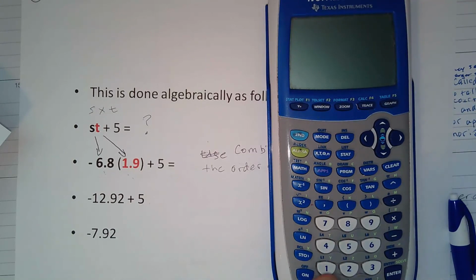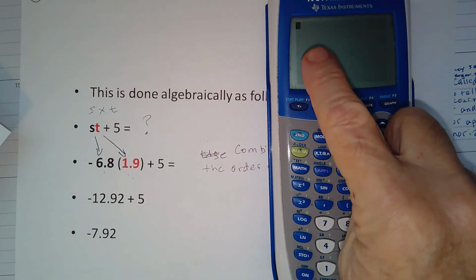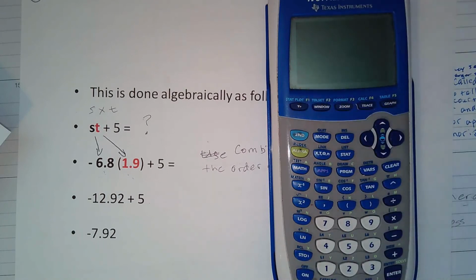All right, so let me turn this on. So where do you turn it on? This is a graphing calculator for those who have not used it, and I think most of you have. We aren't going to use the graphing part of it. We're just going to use the regular operations parts of it, order of operations part. So we're going to turn it on. We turn it on down at the bottom left corner. And I'm going to clear it and everything here. And that's going to leave me with a little, you see that blinking rectangle there? That's where my work is going to be done.